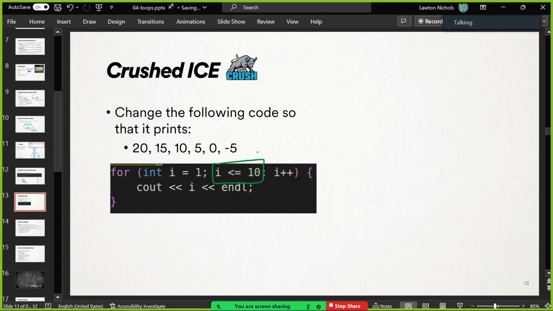That would need to be I is greater than or equal to -5, changing our stopping condition. And because we're going to be moving down towards -5, once it gets any smaller, that's when we're done. That's how you change it. Good. All right. Anybody else willing to share another piece that they needed to change?